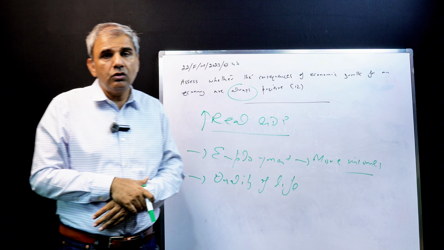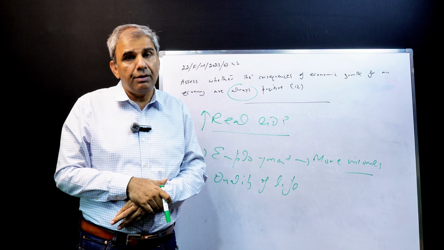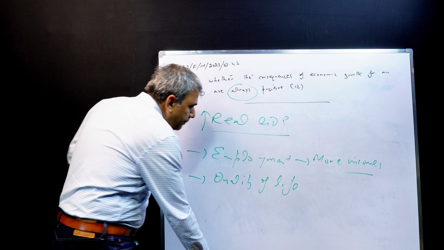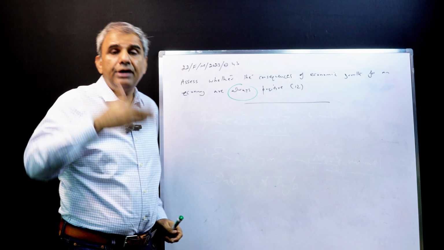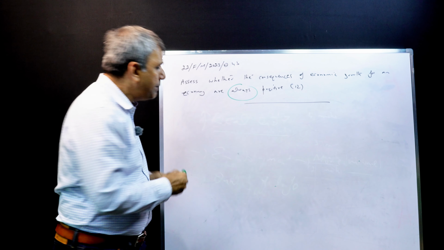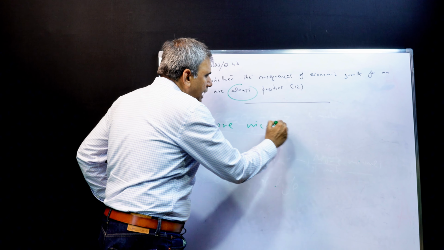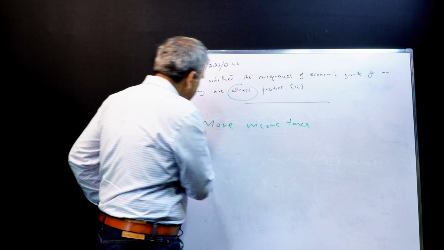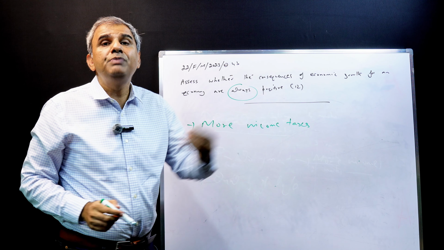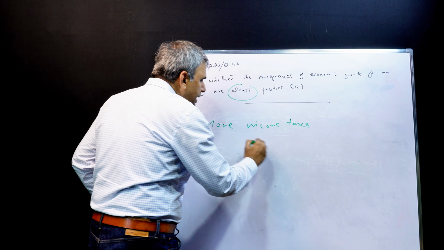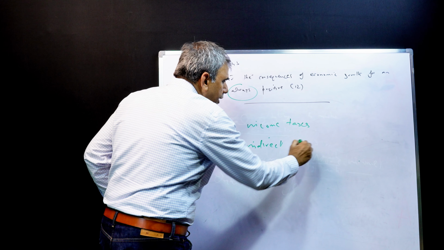Another benefit of economic growth is higher tax revenues for the government. Government tax revenues go up when there is economic growth. Economic growth creates employment opportunities, raises income, and means people pay more income taxes. So tax revenues go up because the government can collect more income taxes. Similarly, when people have more money, they spend more. When they spend more, indirect taxes go up. Spending taxes go up, more indirect taxes.